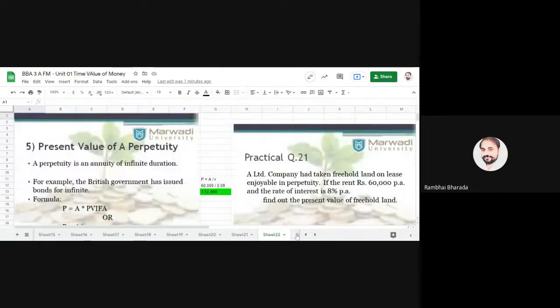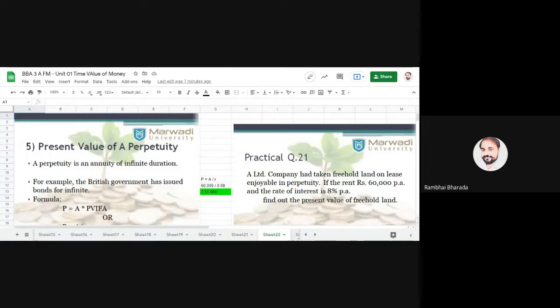So I repeat, when only the compounding interest word is there, it is future value of single amount. When only the discounting word or discounting rate is there, it is present value of single amount. When there is annually plus compounding, it is future value of annuity. When there is annually plus discounting rate, it is present value of annuity. So these four. And moving to the next one, present value of perpetuity, it means infinite time.